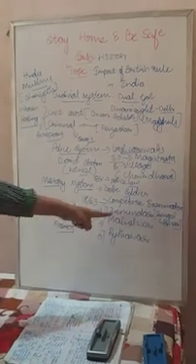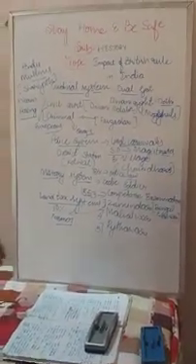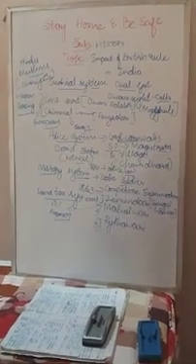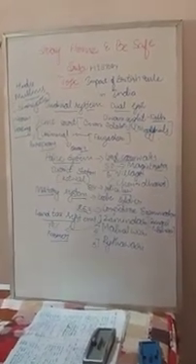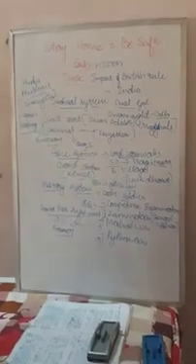By this system, farmers suffered a lot, and when the farmers were unable to pay the tax, the Zamindars started torturing and exploiting them.